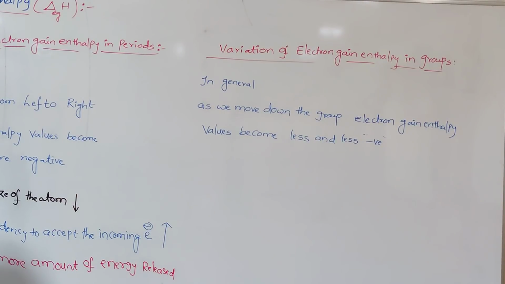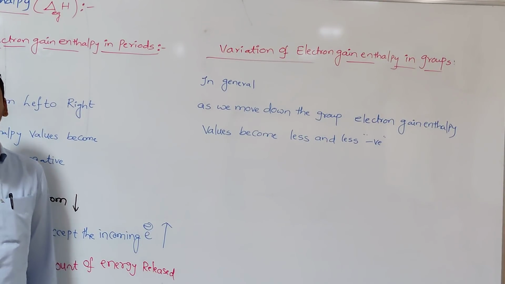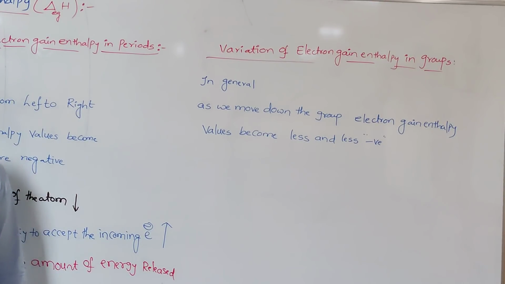As we go down the group, the electron gain enthalpy values become less and less negative. That means less amount of energy is released as we go down the group.